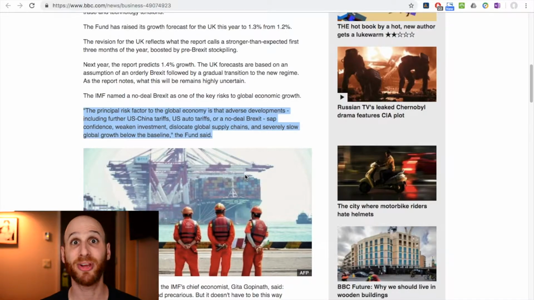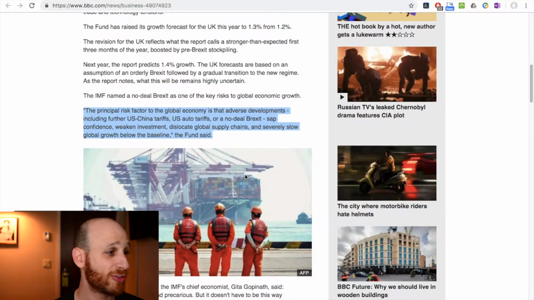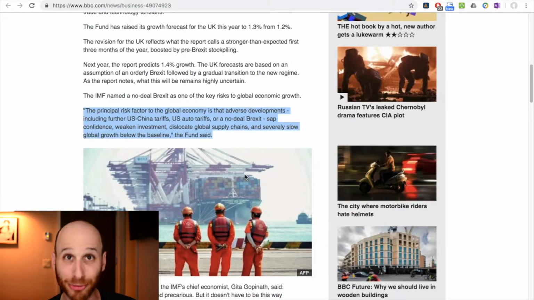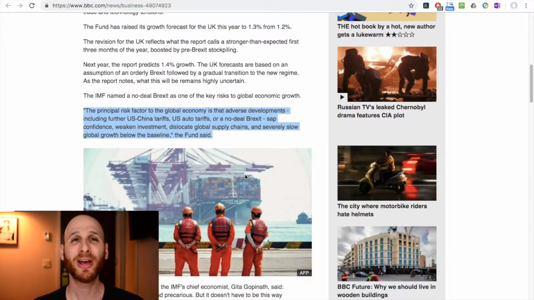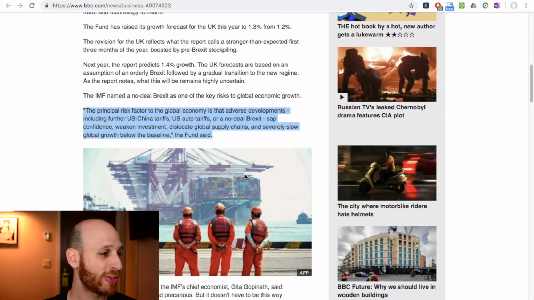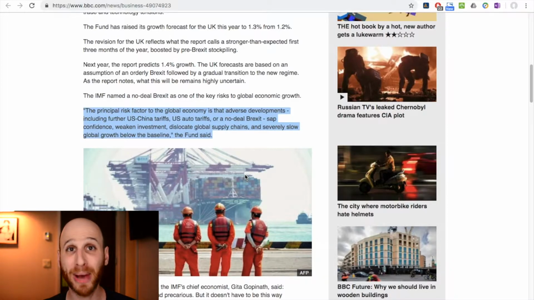So here it's saying if there is no deal on Brexit, all of these things put together are going to sap confidence, so reduce confidence, weaken investment, dislocate global supply chains. What that means is that if tariffs are being imposed, then companies might have to move elsewhere and change how they manufacture and sell products, and severely slow global growth below the baseline.